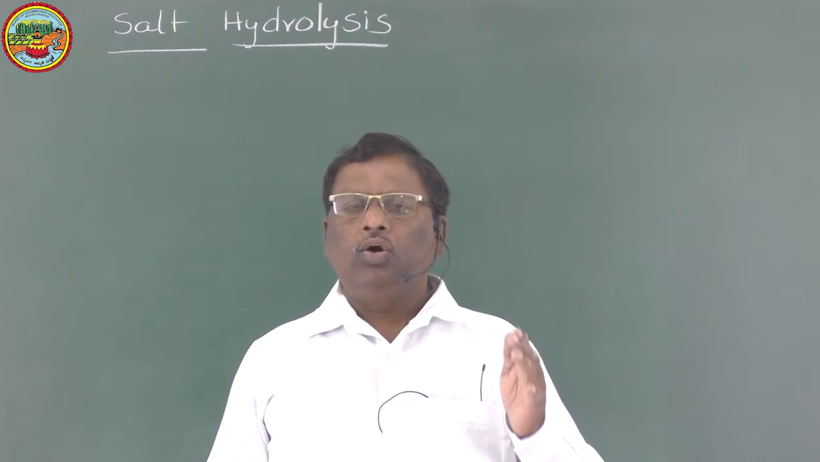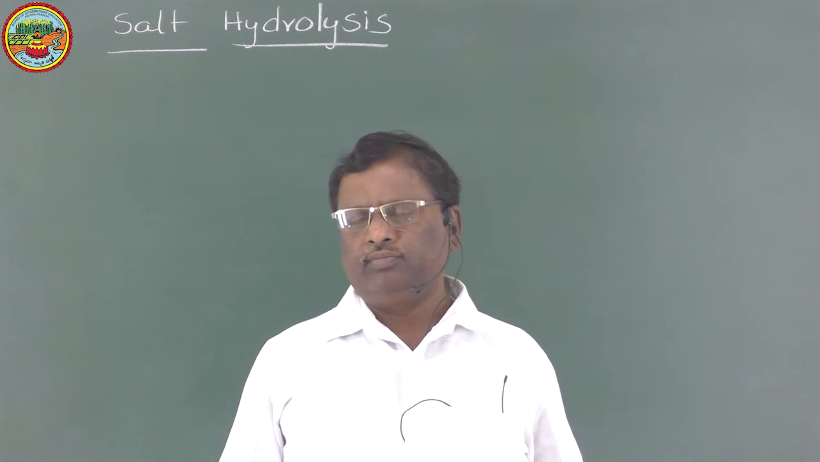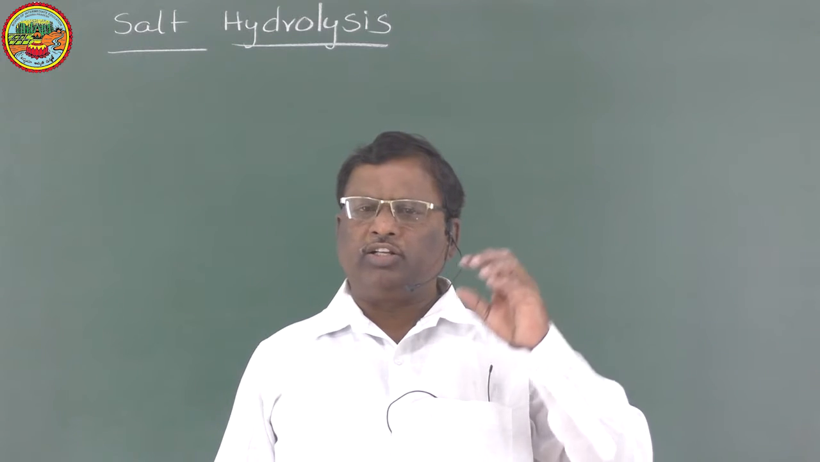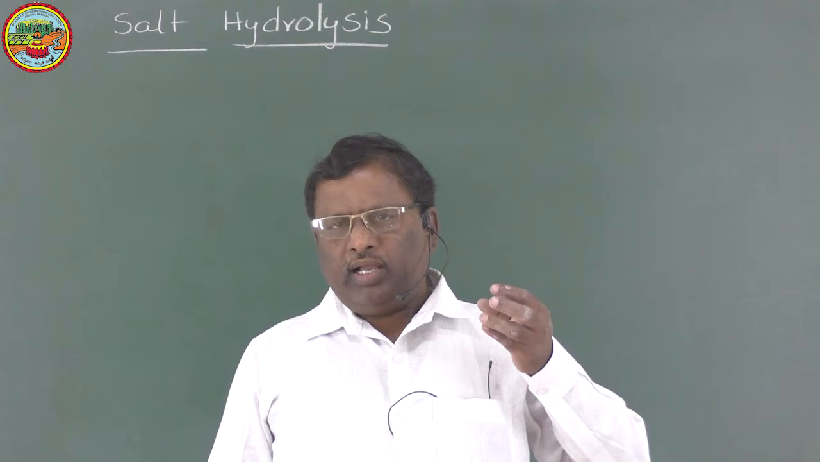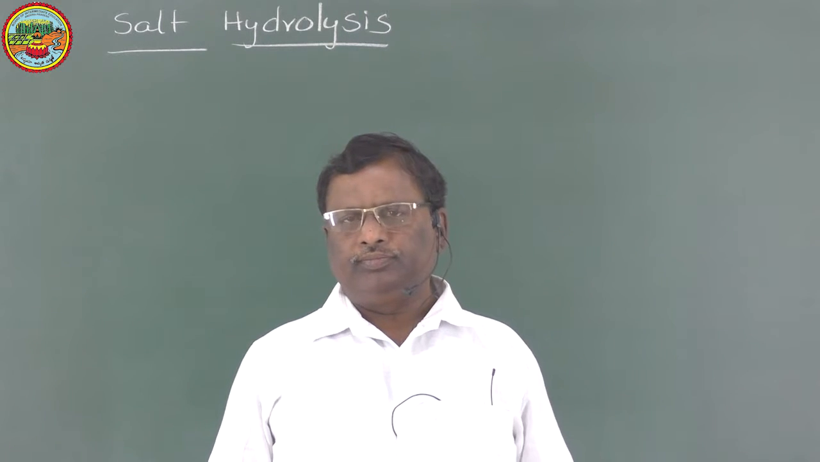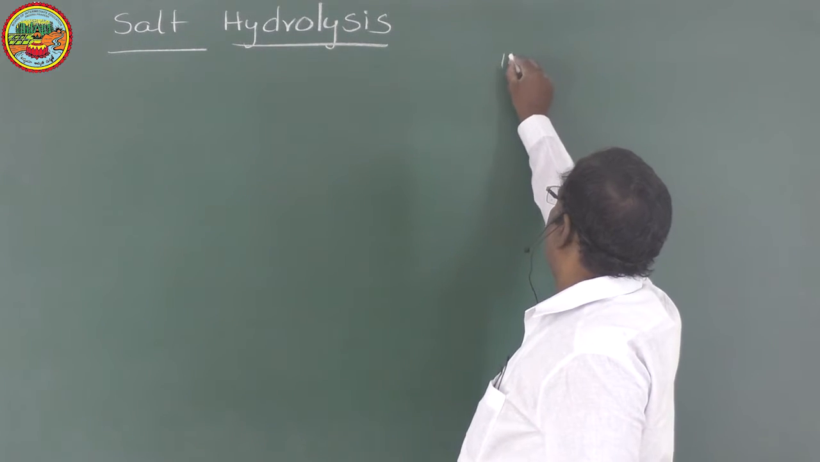In a salt, we have an anion and a cation, a positive ion and a negative ion. Now, if we add salt to water, the salt ionizes to give cation and anion. For example, here I have pure water H2O. It slightly ionizes to give H plus ions and OH minus ions.